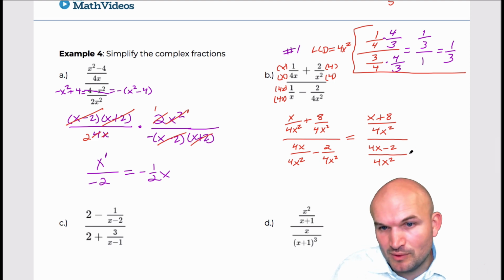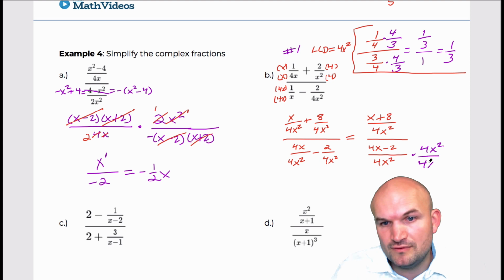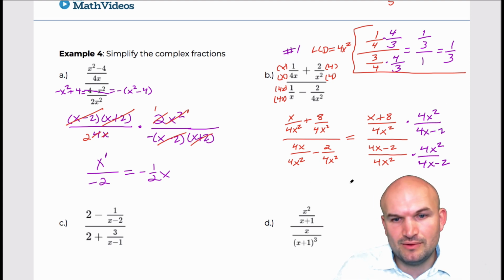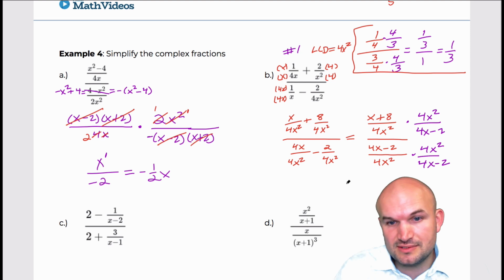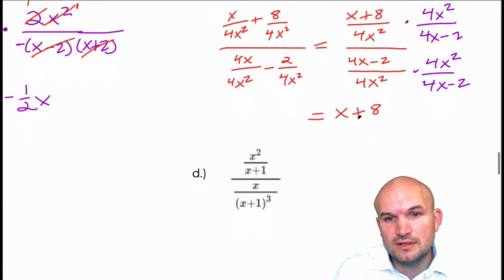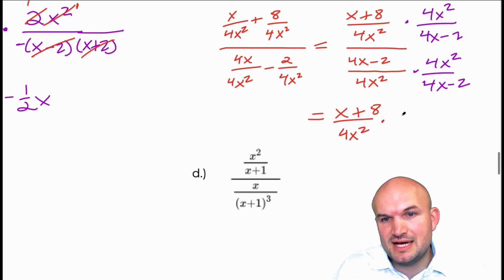So again, if you want to think about this as writing it as 4x squared over 4x minus 2, you don't need to do this work, but I'm just showing you where it's coming from. What I'm going to do is take my numerator, x plus 8 over 4x squared, times 4x squared divided by 4x minus 2.